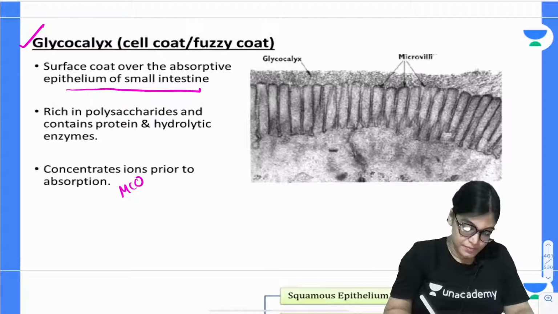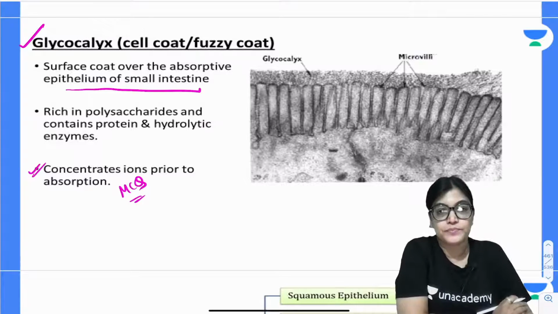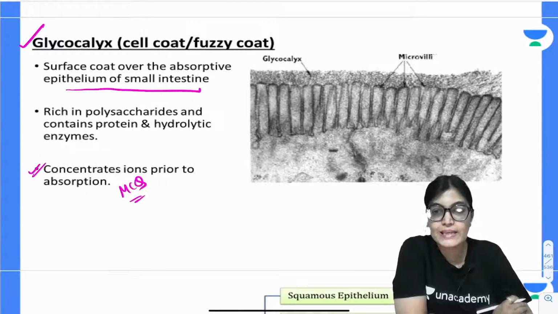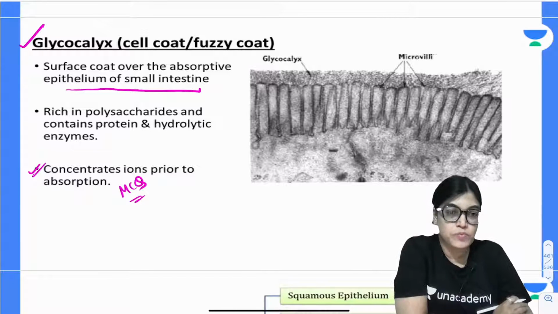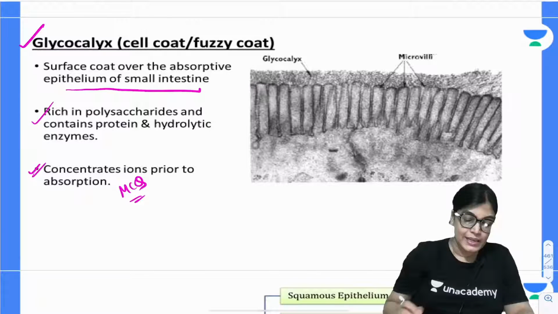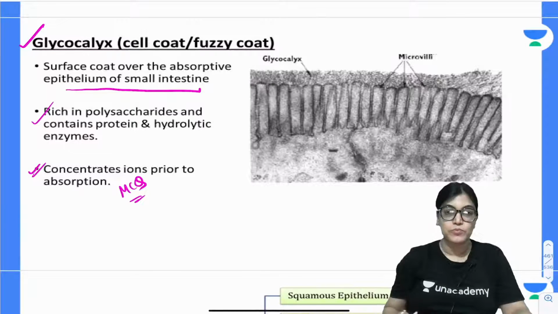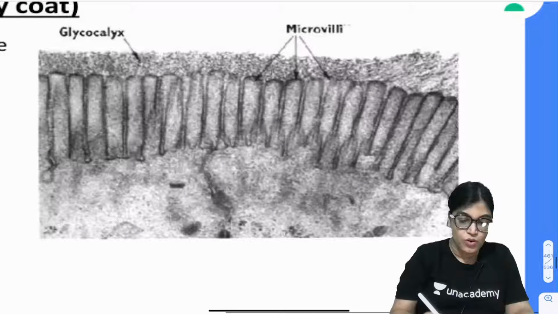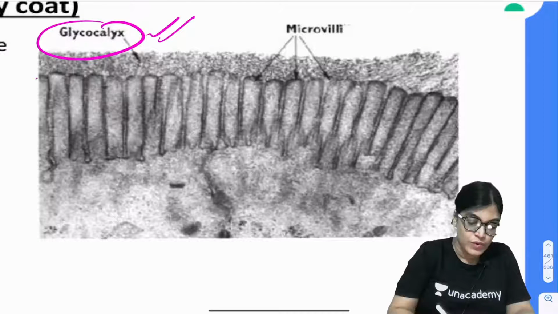This is again an important point for MCQ. Concentrating the ions prior to absorption, and this is also increasing the absorption in case of small intestine. So, it is rich in polysaccharides, protein hydrolytic enzymes, and it is increasing the absorption process. Glycocalyx, which is also called a fuzzy coat, is a covering located over the microvilli.